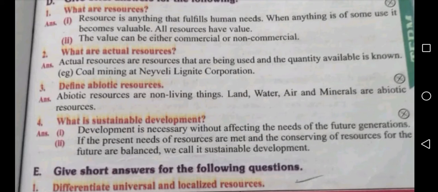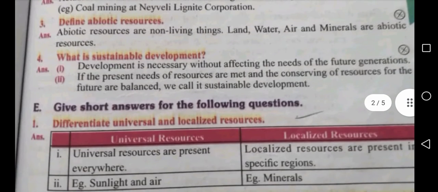Next, fourth question, what is sustainable development? Development is necessary without affecting the needs of the future generations. If the present needs of resources are met and the conserving of resources for the future are balanced, we call it sustainable development. Next one, give short answers for the following questions. First question, differentiate universal and localized resources.